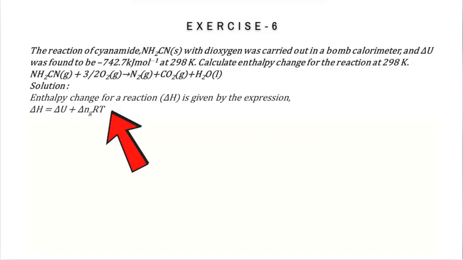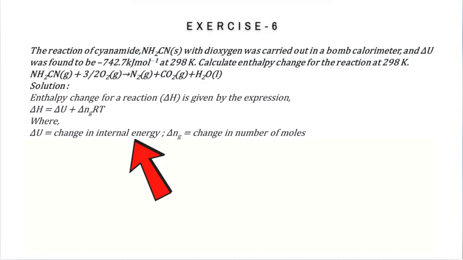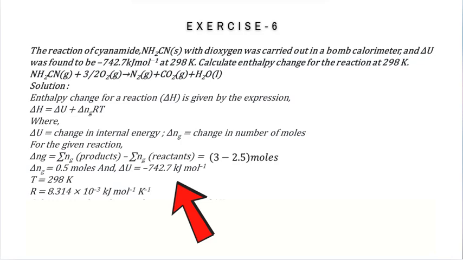The solution is, enthalpy change for a reaction delta H is given by the expression delta H equal to delta U plus delta n g RT, where delta U equal to change in internal energy, delta n g is the change in number of moles. For the given reaction, delta n g equal to sum of n g of products minus sum of n g of reactants, which is equal to 3 minus 2.5 moles.